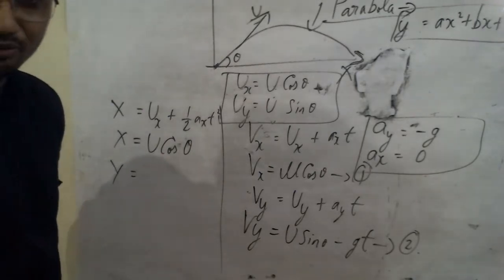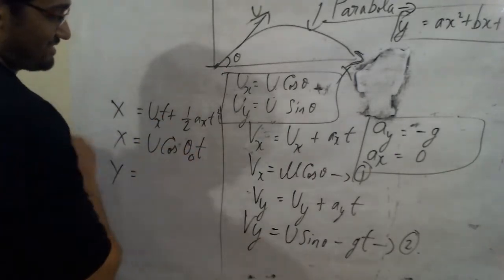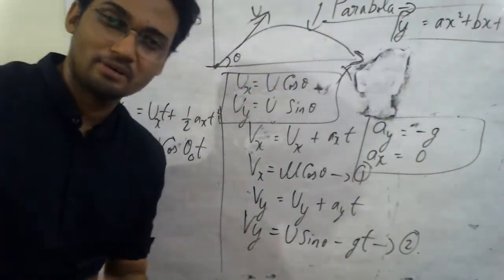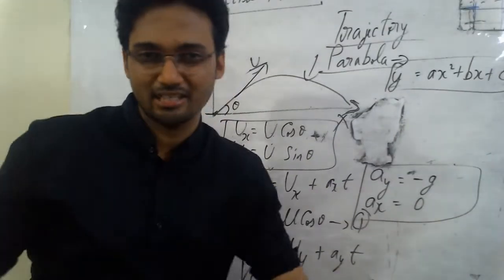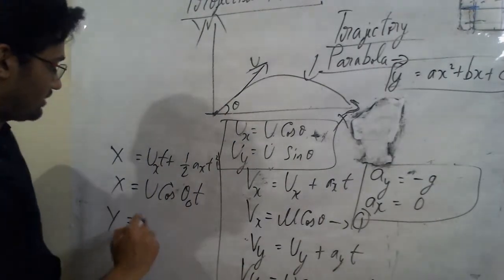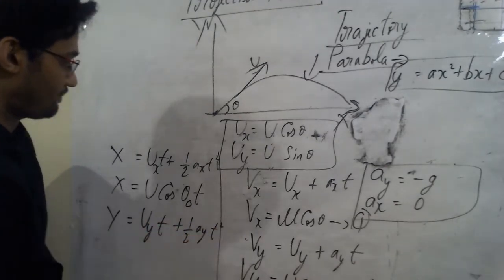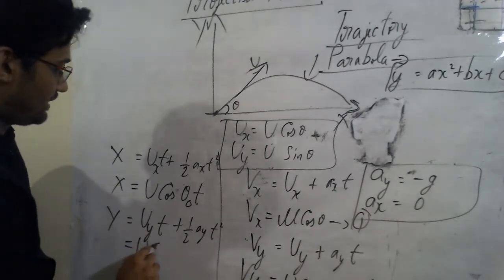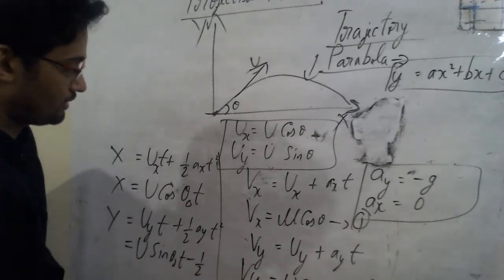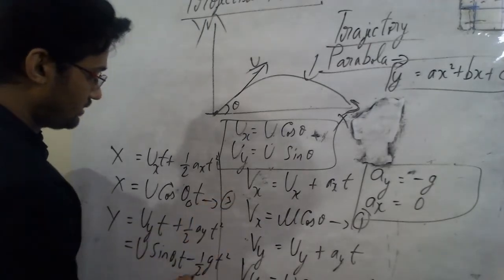If you remember, it's ut plus half at square, right? You have to remember that t exists. Yes, u cos theta naught is a style of representing, just understand. You can represent it like that or not, that's up to you, but I just keep a naught. Doesn't matter if you keep it or not. Yes, what is the other thing? It's uyt plus half ayt square. Henceforth here I can write u sin theta naught into t minus half into gt square. Right? So this is my equation 3, this is my equation 4.